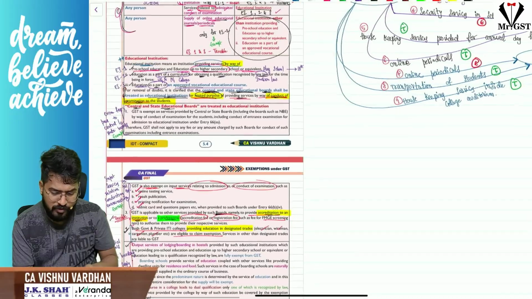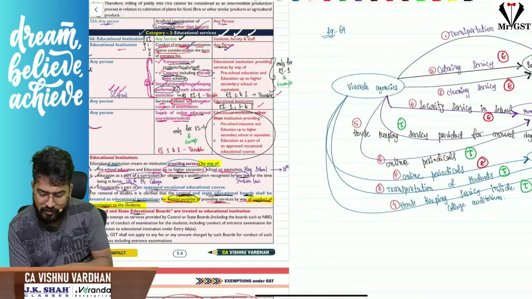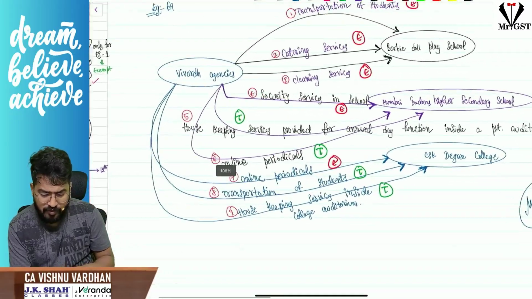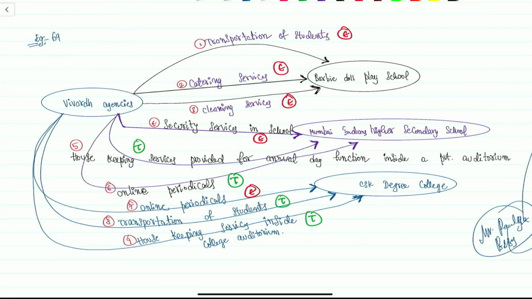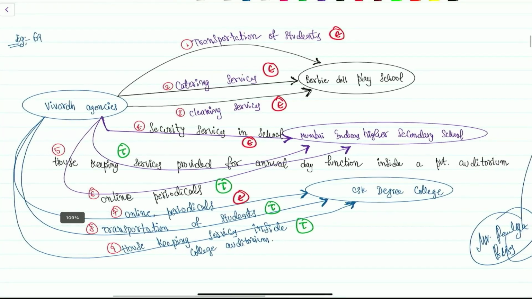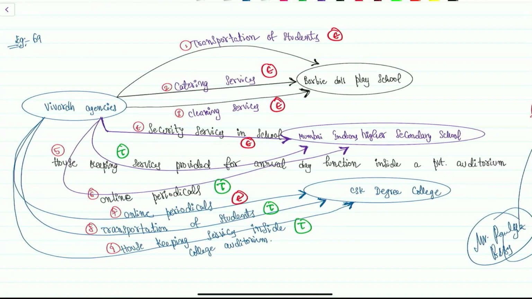Fine. So listen, one more thing: I have given a comprehensive example here for purchases by educational institutions. So pause the video and go through this example, a very good example where I have covered all the possible scenarios. So just check this, pause the video and go with this.